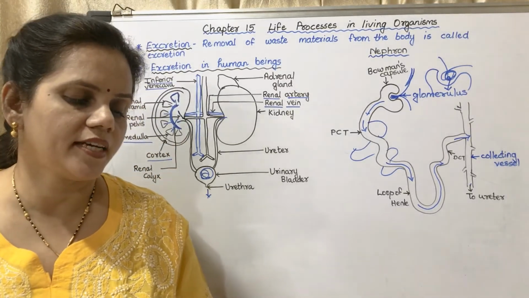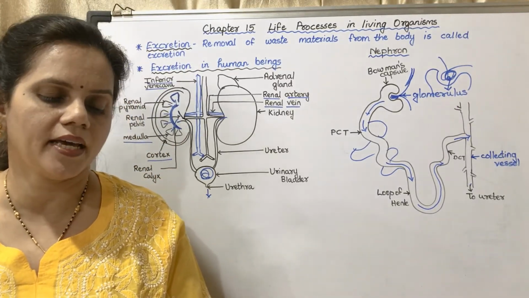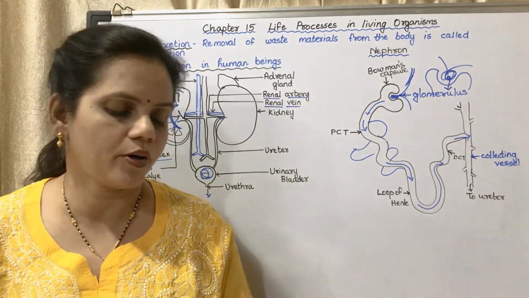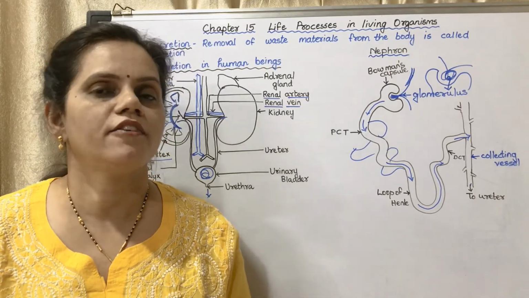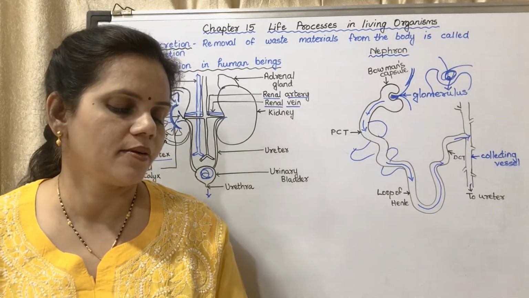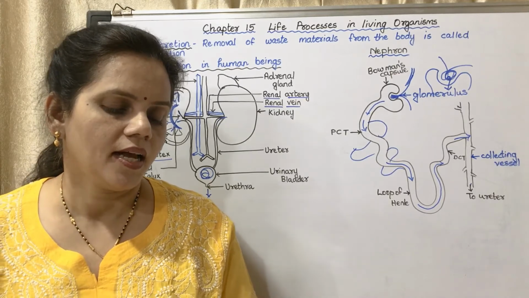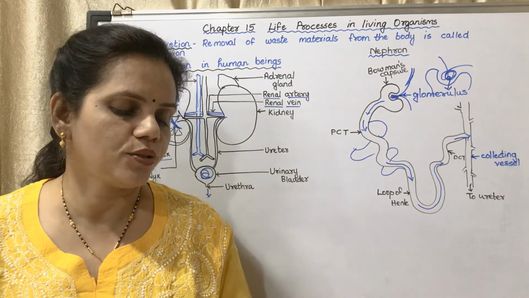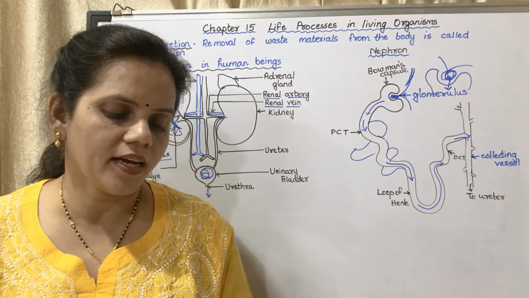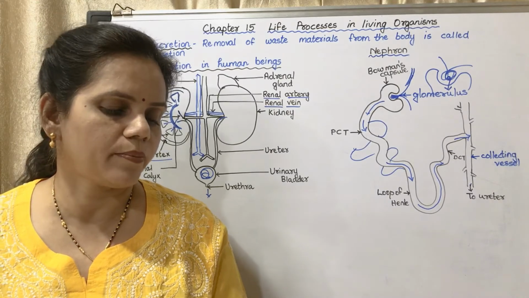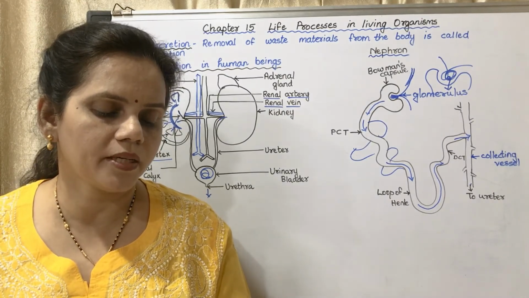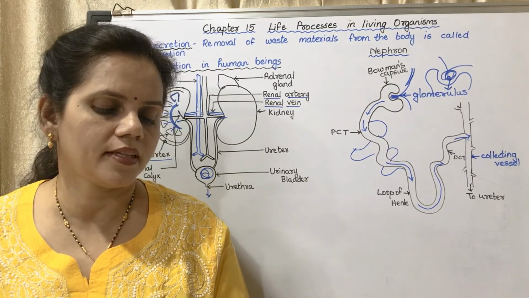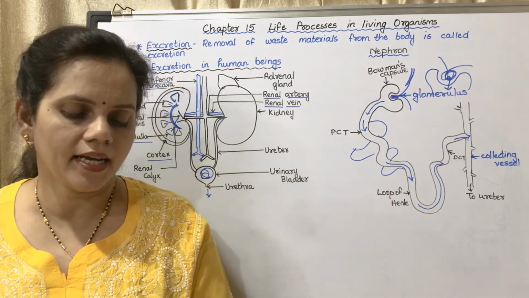The efficiency of kidneys can be adversely affected by injury, infection or decreased blood supply. It is a very important point which has to be written if you have a question on dialysis. In case this happens, an excess of toxic substances accumulates in the body and it can lead to death. If kidneys fail, nitrogenous wastes are separated from the blood with the help of a man-made machine. This process is called dialysis.